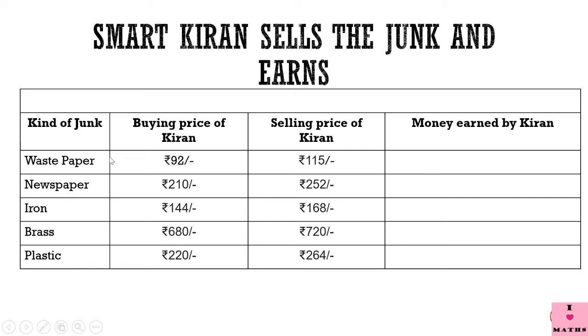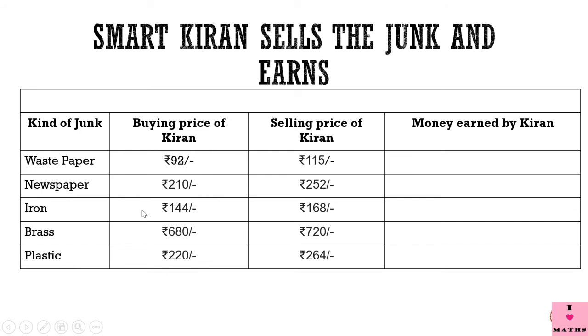Okay, in this slide children, this column shows the buying price of Kiran from the small junk sellers. You remember those small junk sellers used to come to Kiran and sell different kinds of junk? So this is the buying price of Kiran.